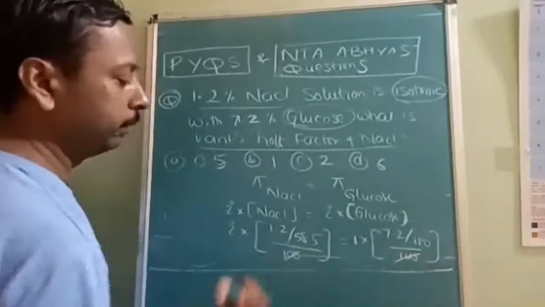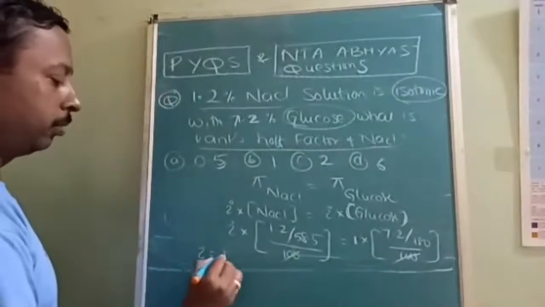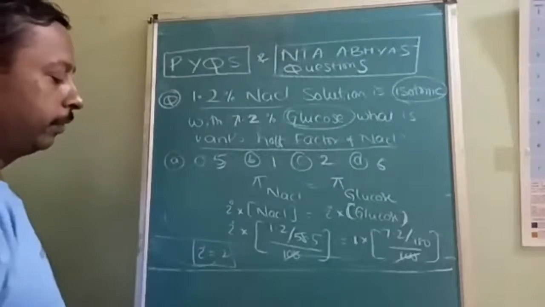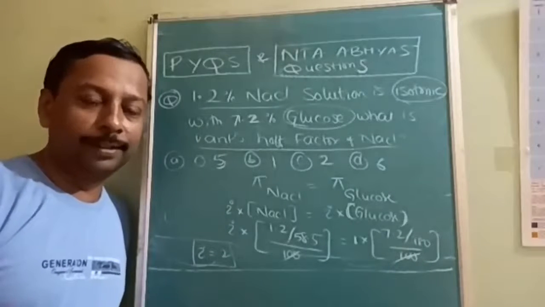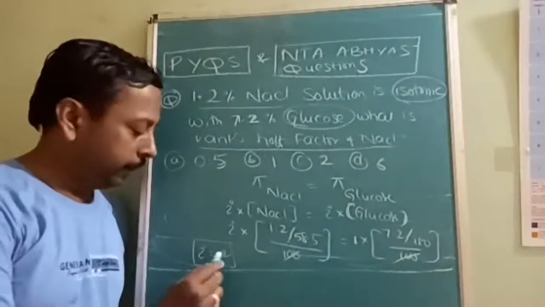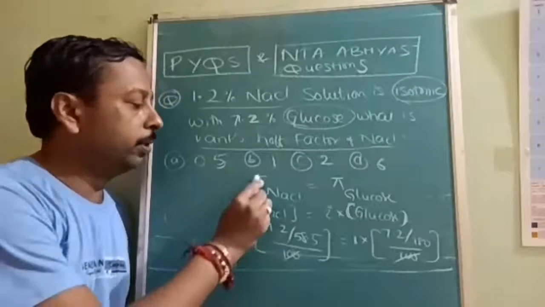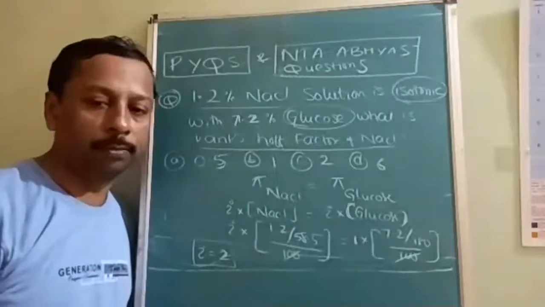This and this will get cancelled. On simplification, the i value will be 2. Okay, is it clear? Is it understood now, or any doubt in this one? You can ask. Pi of NaCl is equal to pi of glucose.